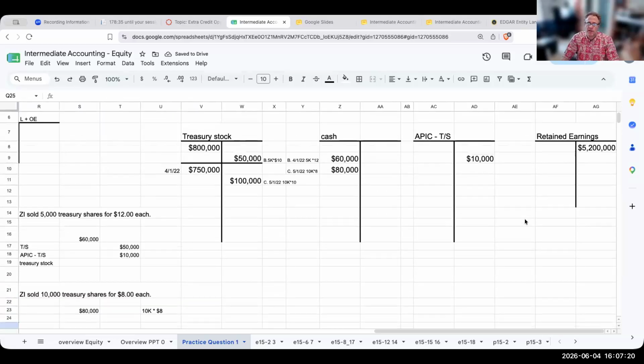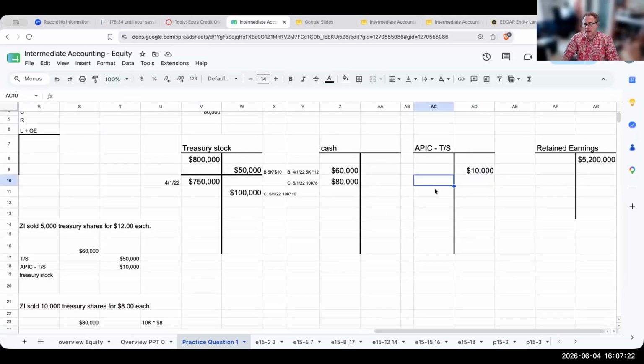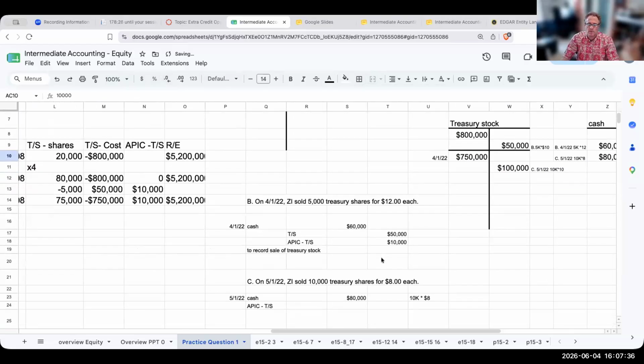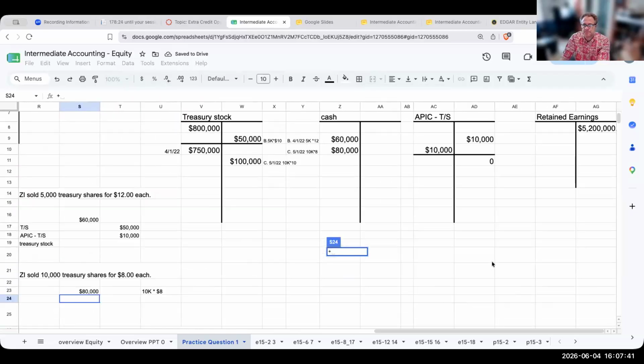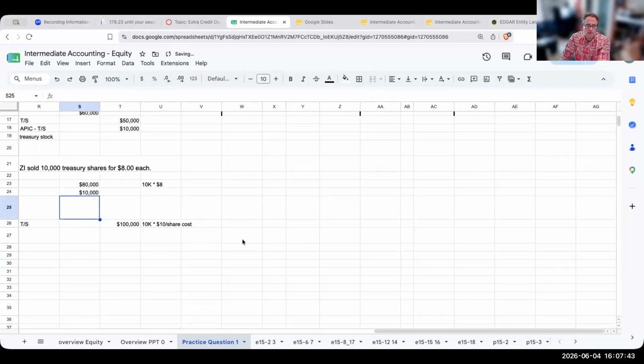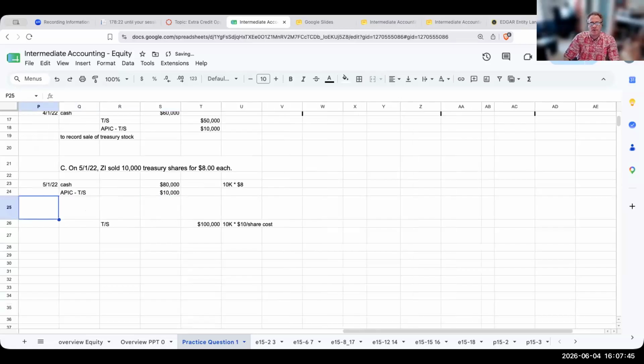The most I can do is never go to a debit balance on the additional paid-in capital treasury stock, so I want to make this go down to 0. So here I'm going to have a debit to additional paid-in capital treasury stock.